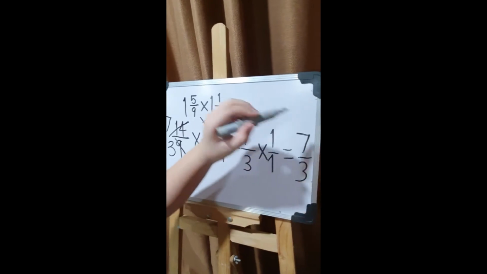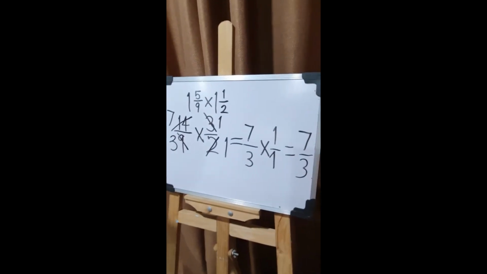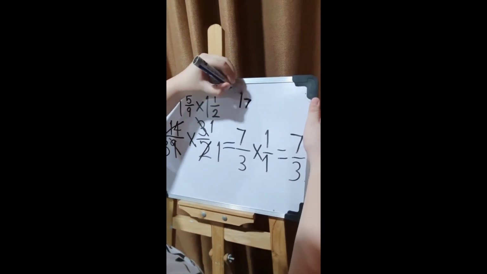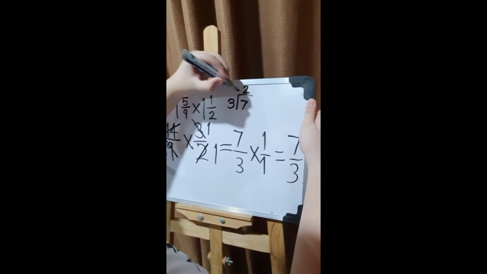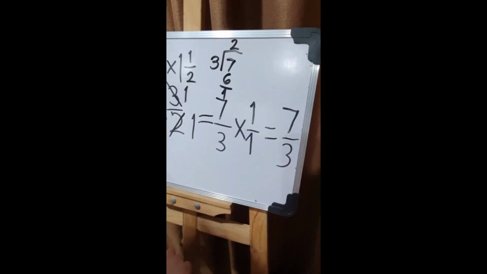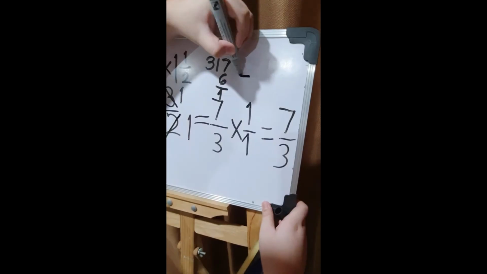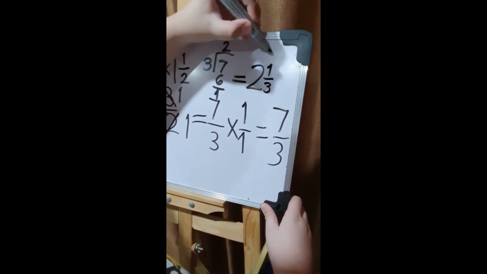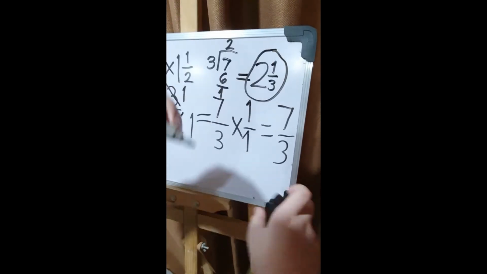But it's an improper fraction. So, we have to divide 7 by 3. 7 divided by 3 is 2. 2 times 3 is 6, and the remainder is 1. So, the answer will be 2 and 1/3. And that's the final answer.